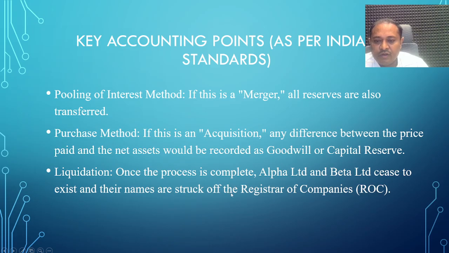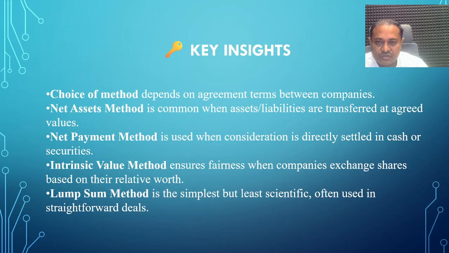There is a newly formed company, that is Gamma Limited. But while liquidating Alpha Limited and Beta Limited, we are required to follow the Registrar of Companies procedure, that is the ROC procedure. There are guidelines for the liquidation of companies in case of the amalgamation procedure.